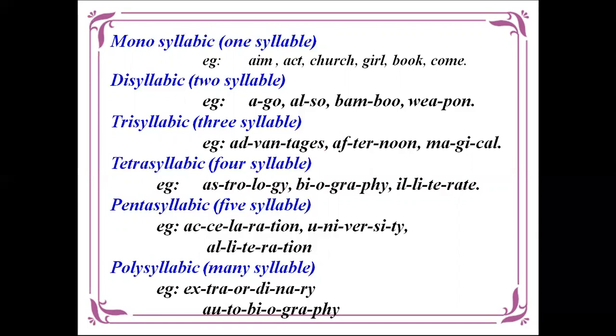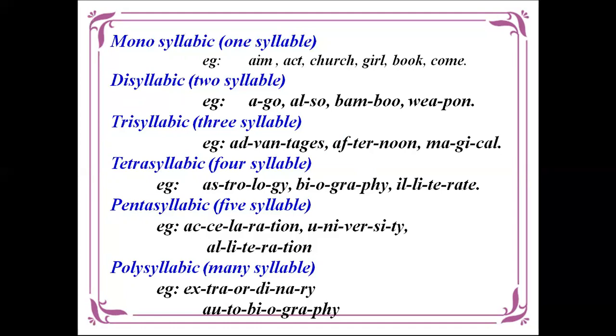Then disyllabic, a word which has two syllables is called as disyllabic. Example, a-go. Also, bam-boo, wea-pon. Then trisyllabic, a word which has three syllables is called as trisyllabic word. Example, advantages, afternoon, magical. Tetrasyllabic means the word which has four syllables. For example, astrology, biography, illiterate.